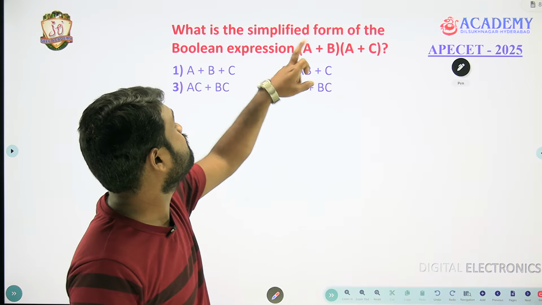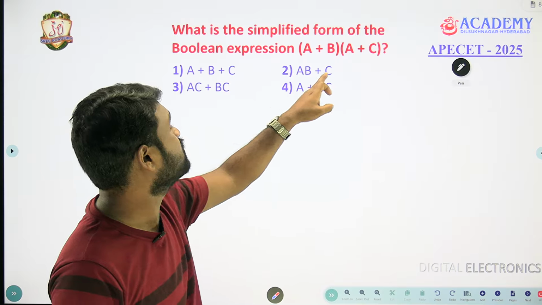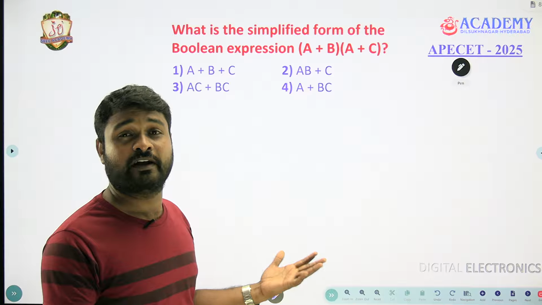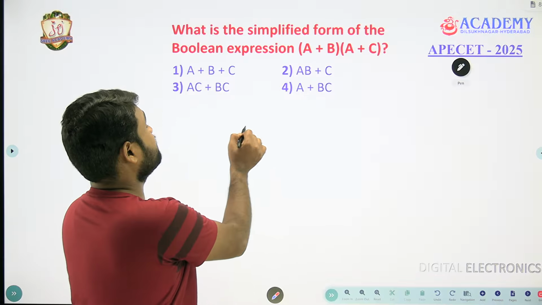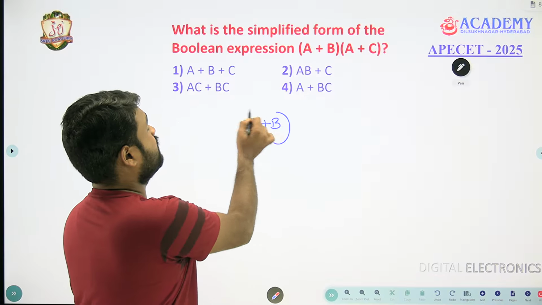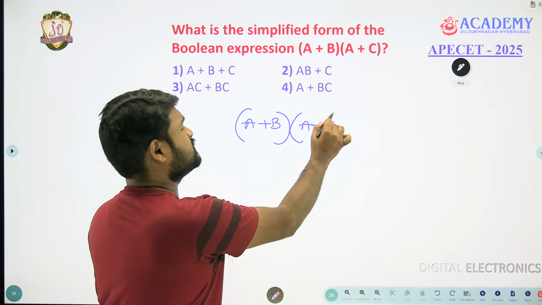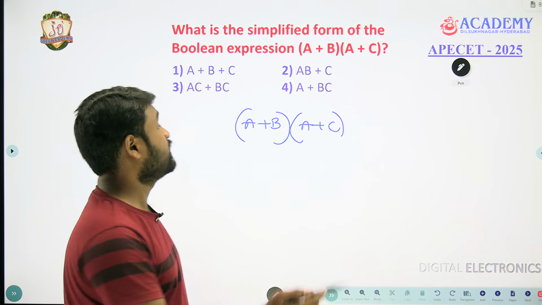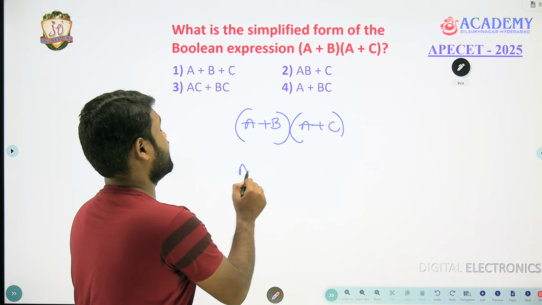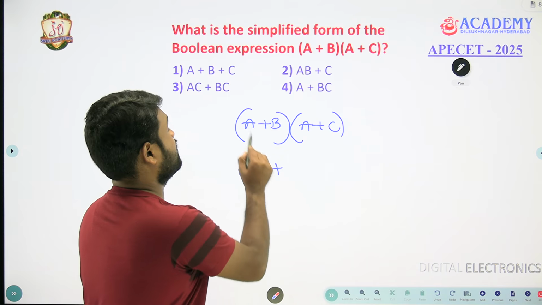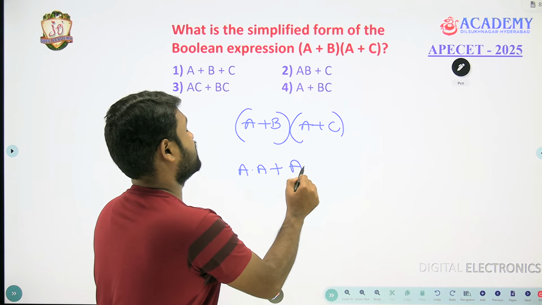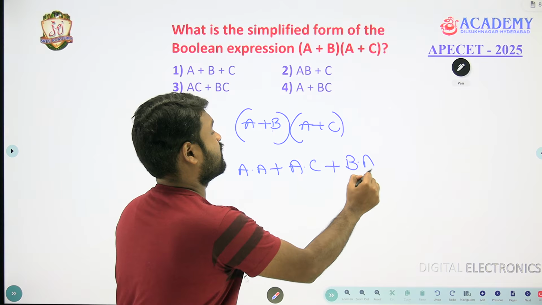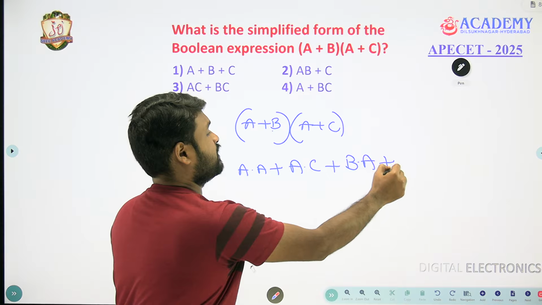What is the simplified form of the Boolean expression (a + b)(a + c)? For this, nowhere is your scientific knowledge required. Very simple. He has given (a + b) multiplied by (a + c). Do your simple 10th class product rule. a into a, you write a.a, plus a.c. Next b.a plus b.c.